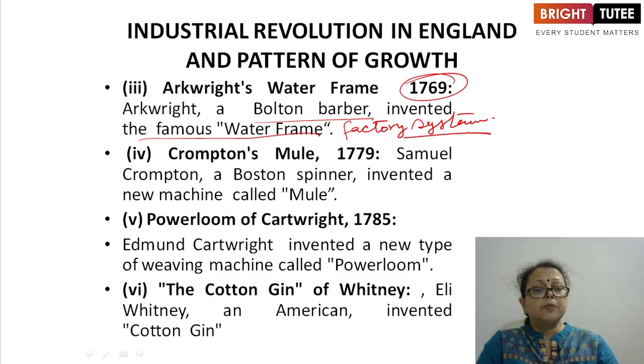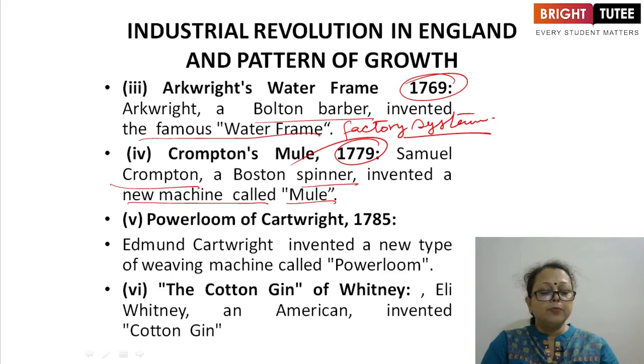Then Crompton's mule. In 1779 it was invented. Samuel Crompton, a Bolton spinner, invented a new machine which was known as the mule. Now let's see what is the use of the mule in the factories, in the industries. It combined the merits of both Hargreaves's and Arkwright's inventions. Already the heading is given, interdependent. Now the inventions of Arkwright and Hargreaves are combined. By this machine, fine and strong yarn could be easily spun. It made the production of fine muslin possible.